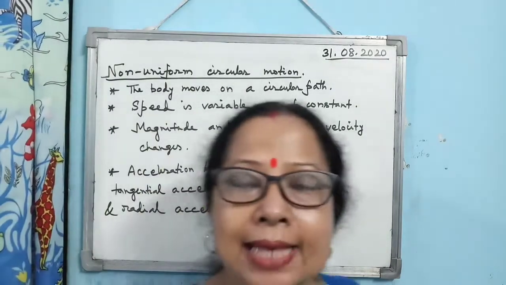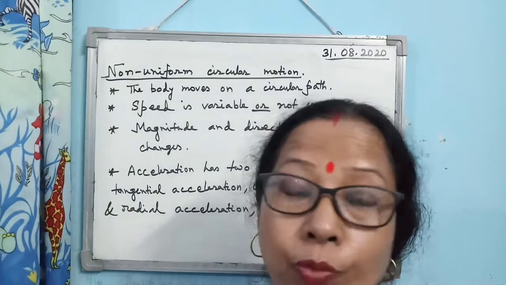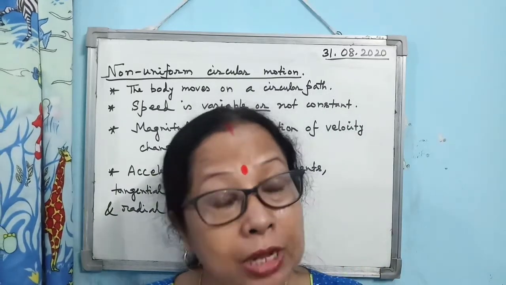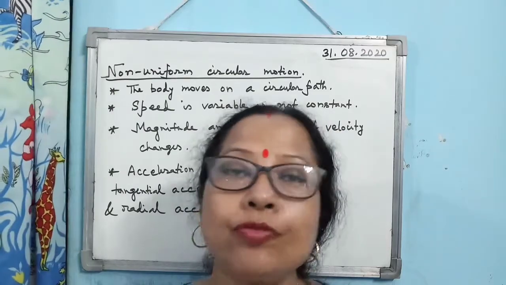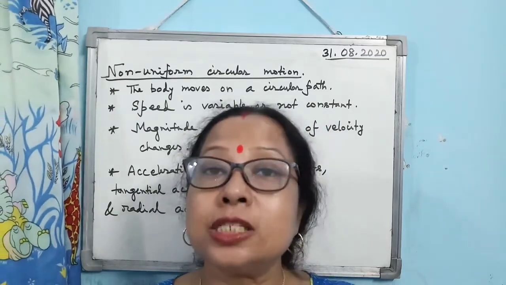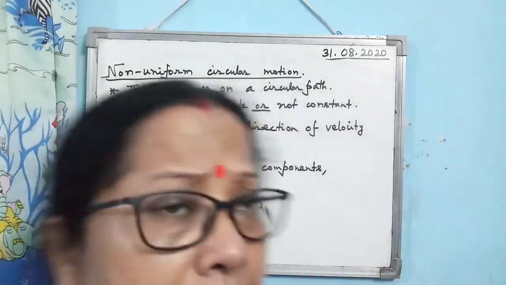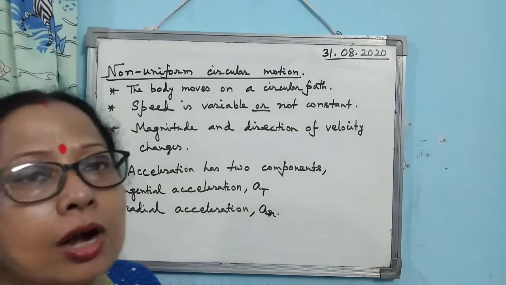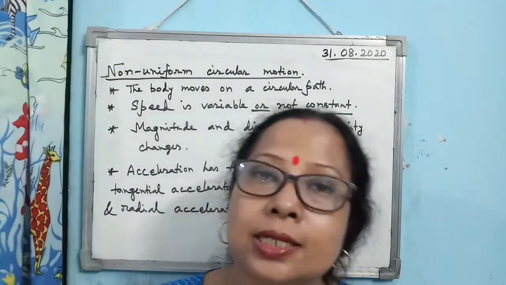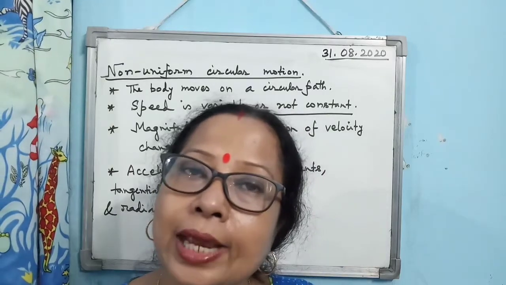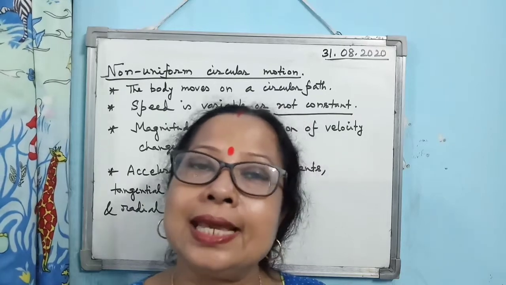Alright. So you see, as it is a circular motion, the body is moving on a circular path. Non-uniform. Why is the term non-uniform coming? Because speed is not constant. In the previous discussion, when it was uniform circular motion, what did I say? Speed is constant. But when I am saying non-uniform circular motion, what does it mean? That speed is variable, or not constant. Clear? So you see what is happening to the velocity: the magnitude of the velocity is changing as well as the direction of the velocity is changing.